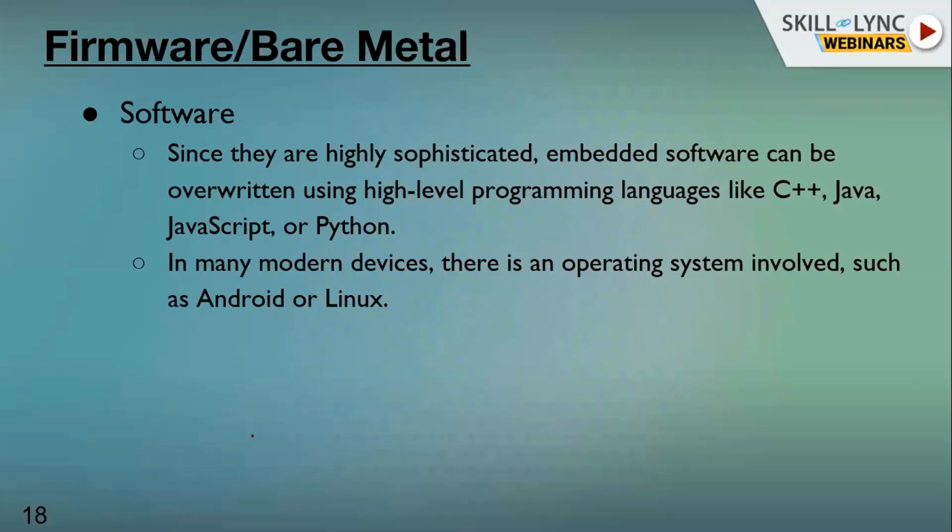So the ultimate goal of any device is for the user. Any application you develop is for the user. In modern devices, there is an operating system involved, such as Android and Linux. These are the operating systems.